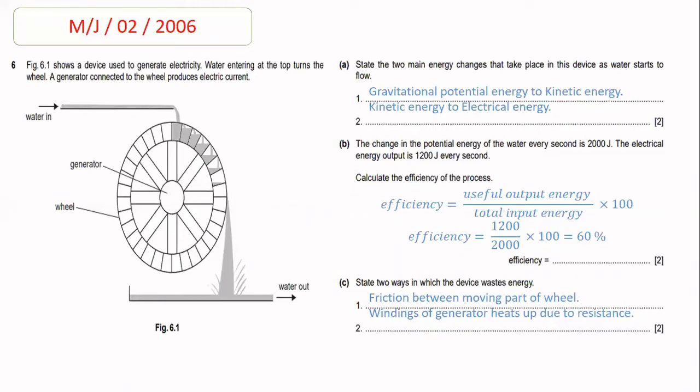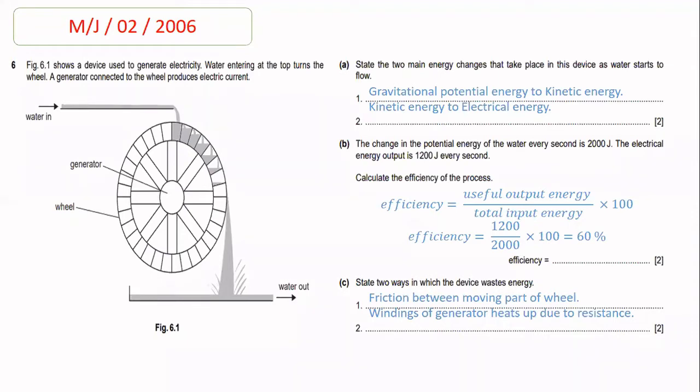So, beta, the first change is gravitational potential energy converted to kinetic energy, and the second energy change is kinetic energy converted to electrical energy, because when the wheel starts to rotate, the wheel is attached to the generator, and the generator starts to convert the rotation of the wheel into electrical energy. So the second change is that kinetic energy is converted to electrical energy.